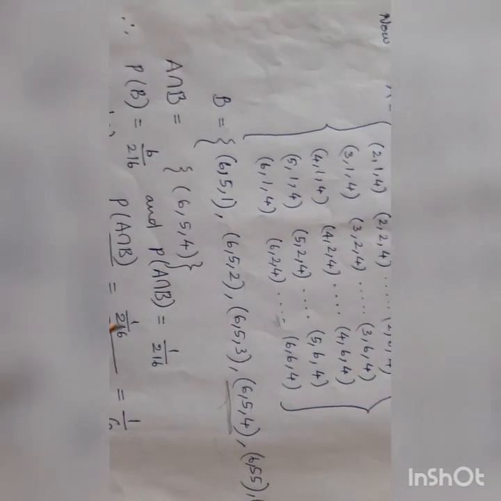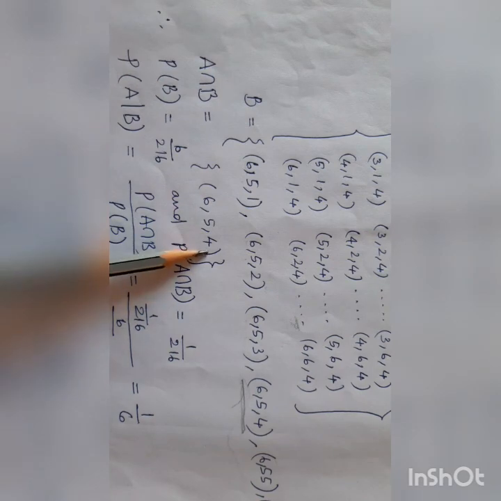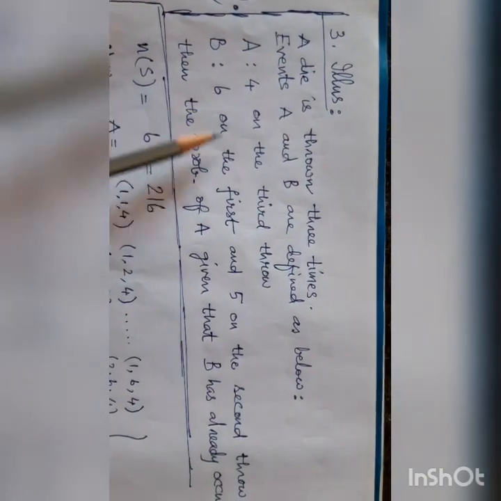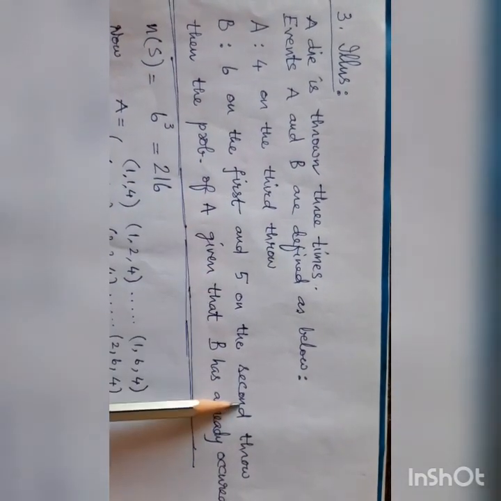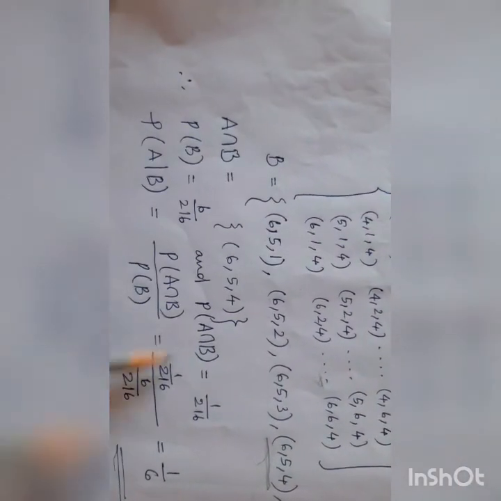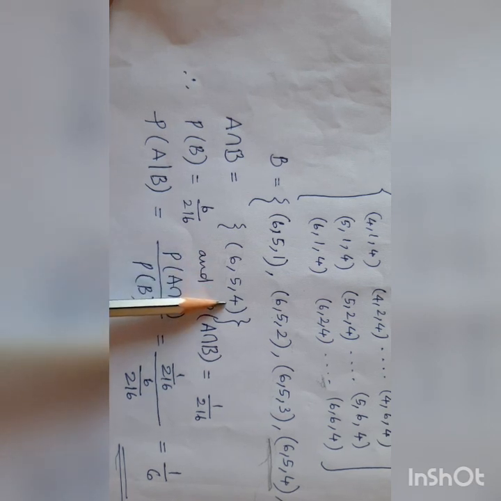That is A intersection B: 6 on the first throw, 5 on the second throw, 4 on the third throw.